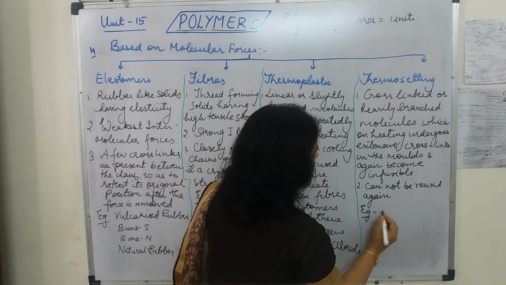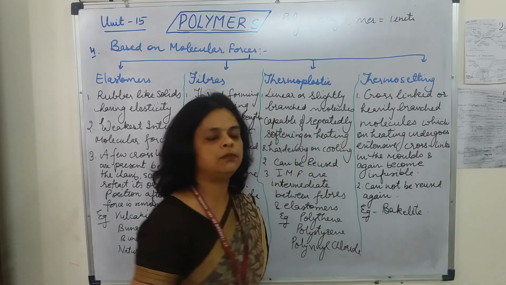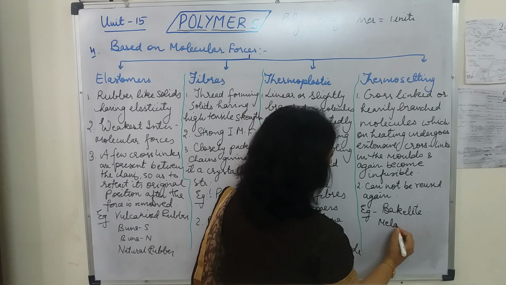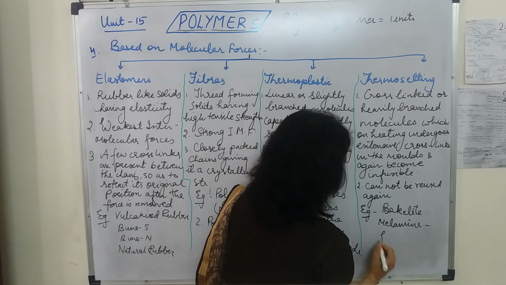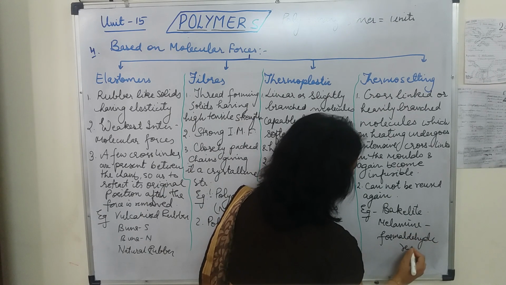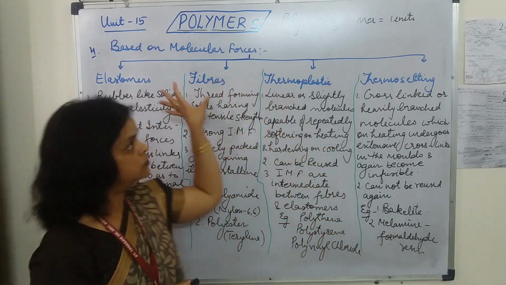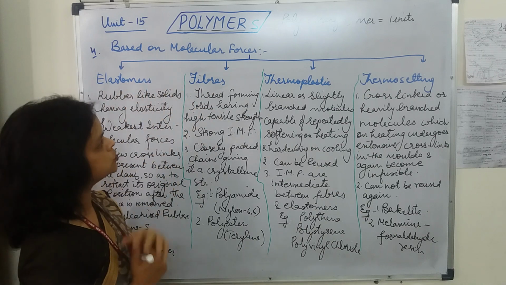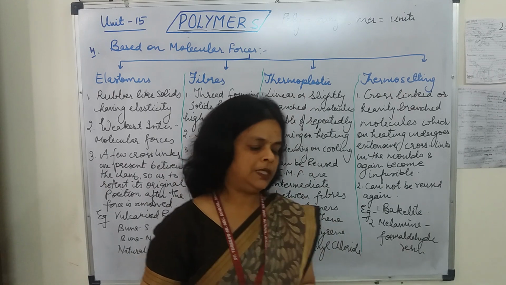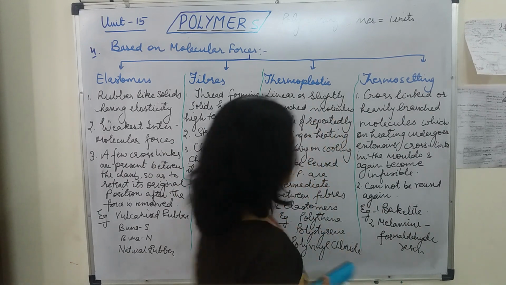And here we are going to take the example of bakelite. Various other examples, melamine formaldehyde resin also, we will take in this category. Write it. Okay, so here we have written two examples. Now, based on the molecular forces, we have seen that there can be four types: elastomers, fibers, thermoplastic and thermosetting. Now students, let's move on to the next topic, that is rubber. In this we are going to discuss natural rubber and synthetic rubber. Let's start with that topic.